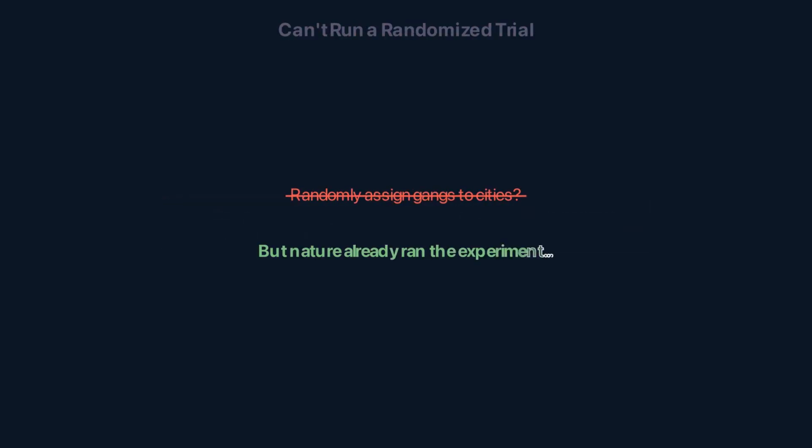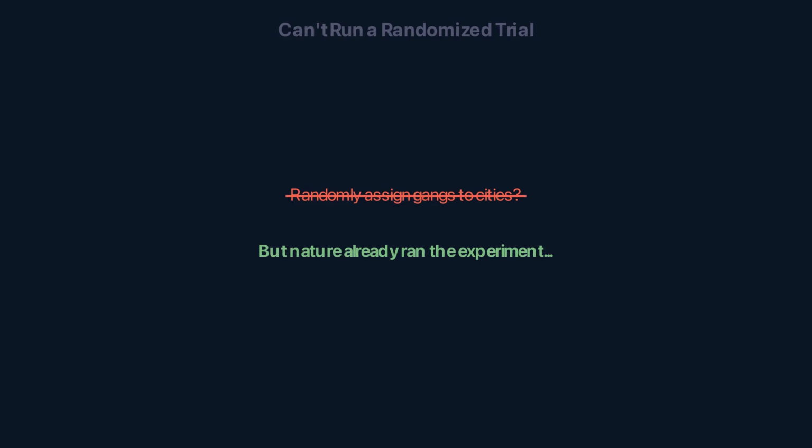The gold standard would be a randomized experiment. Randomly assign the gang to some cities and not others. Then see which cities get more crime. But you can't do that. You can't randomly assign gangs to cities. Just like you can't randomly assign gene expression to patients.